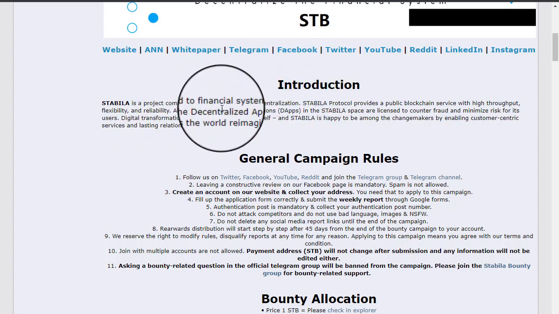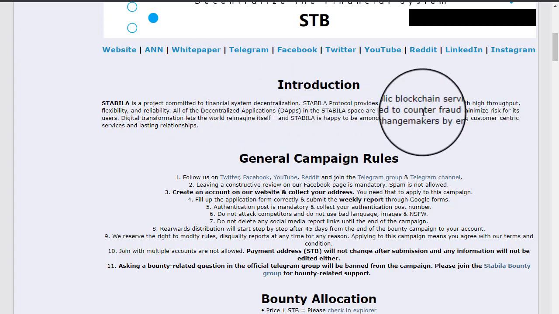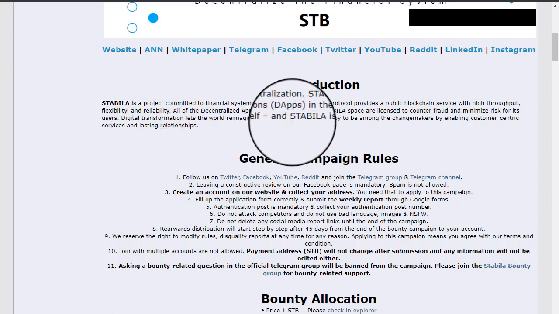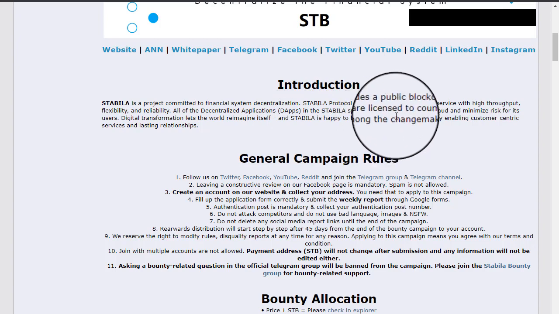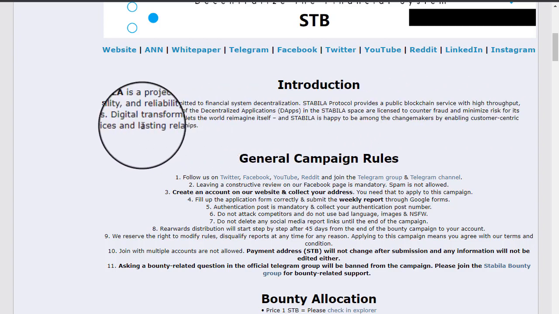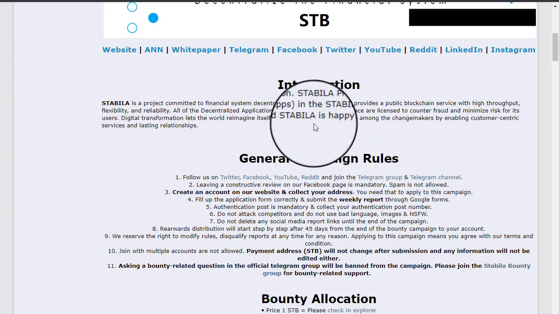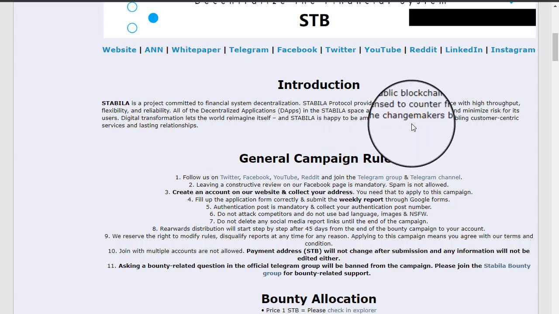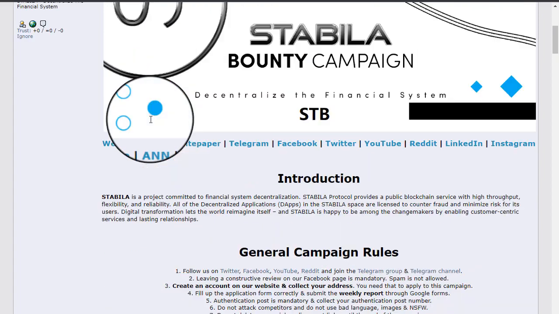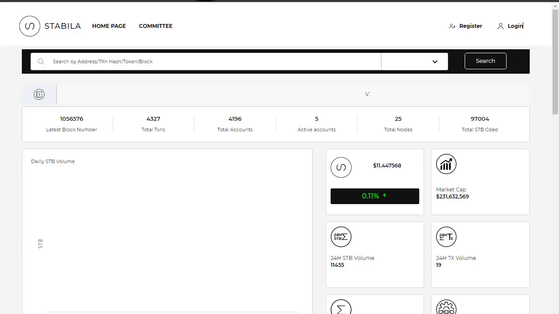Stabla is a project committed to financial system decentralization. The Stabla protocol provides a public blockchain service with high throughput, flexibility, and reliability. All of the decentralized applications in this Stabla space are licensed to counter fraud and minimize risks to its users. Digital transformation lets the world reimagine itself, and Stabla is happy to be among the change makers by enabling customer-centric service and lasting relationships. They are running an official bounty campaign, and they have their own wallet.